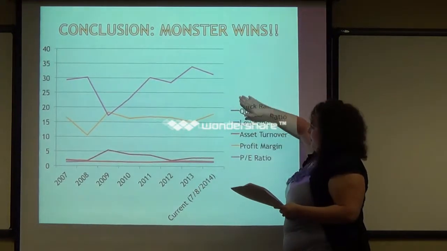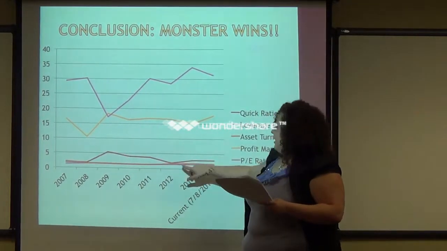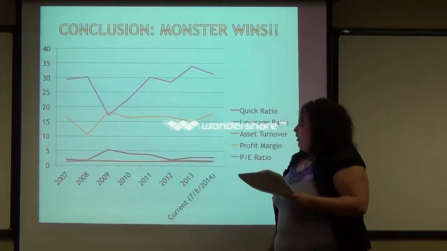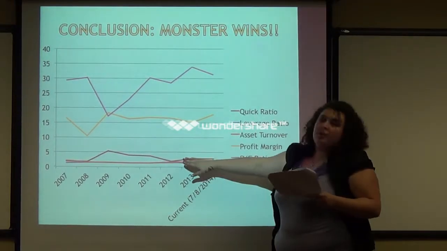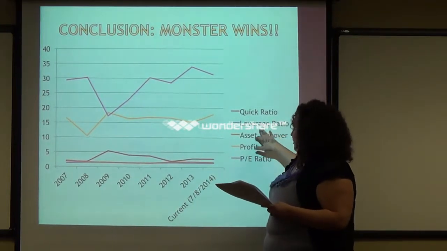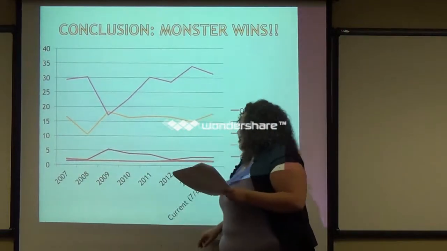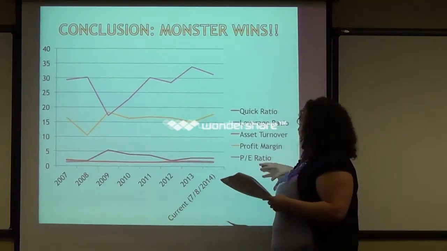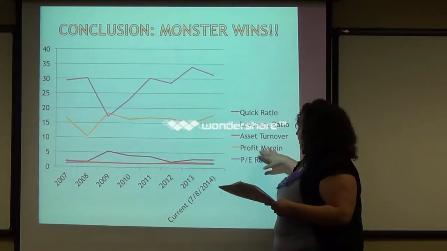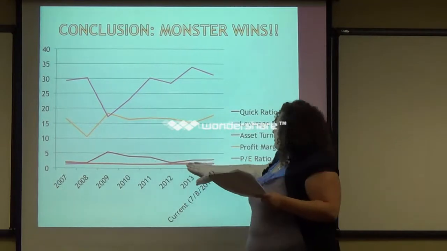As you can see, the quick ratio, which is right here, goes up and it goes down. Right now it's kind of flatlining. But compared to the other companies, they're doing great. Then you have your leverage ratio, which is this purple line, and it's pretty much staying the same. I mean, they're not really taking up more debt, they're not really paying off any debt, they're just kind of staying the same. Asset turnover, so how efficiently they're using their assets, is kind of staying flat line down here.